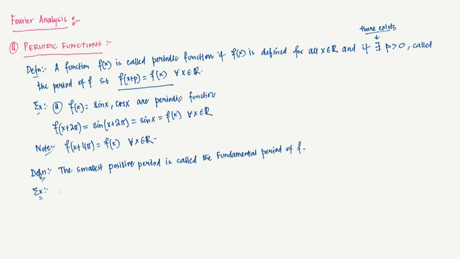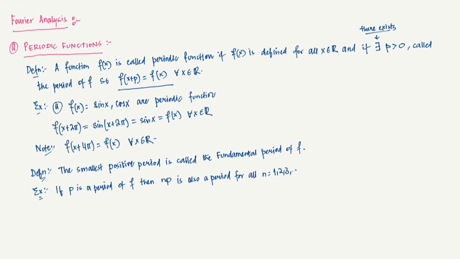If p is a period of f, then np is also a period, so f of x plus np is also going to be f of x, for all n, all natural numbers essentially.